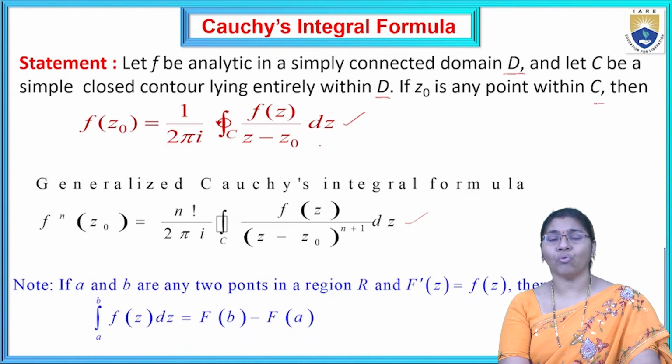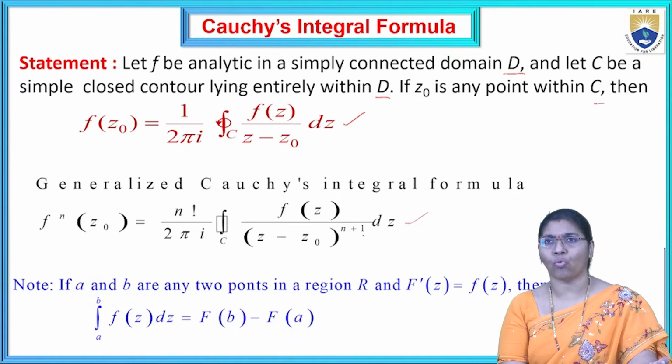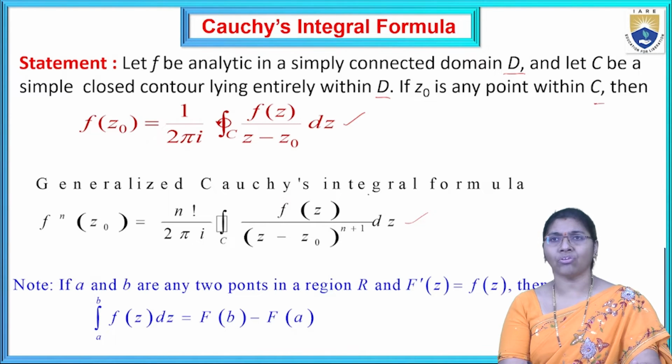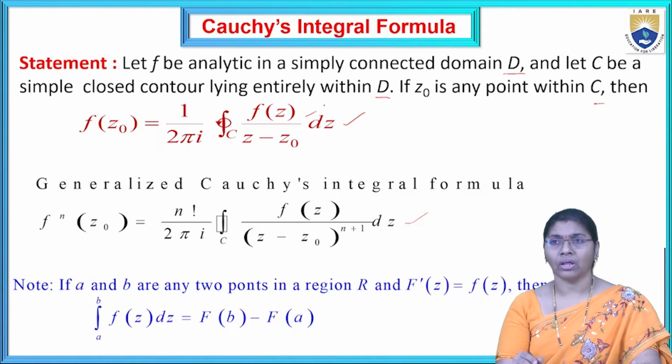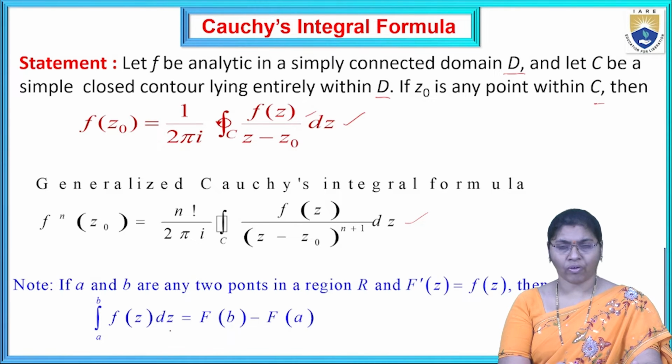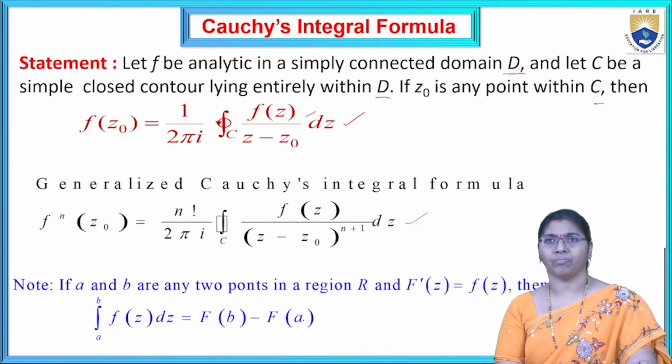How do we recognize them? If the power is 1, it is Cauchy's integral formula. If the power is something else, that means 2, 3, 4 and so on, that is the generalized Cauchy's integral formula. First we are discussing Cauchy's integral formula. Notice that if A and B are two points in a region R, and f dash of Z equals f of Z, then integral from A to B of f of Z dz equals f of B minus f of A.